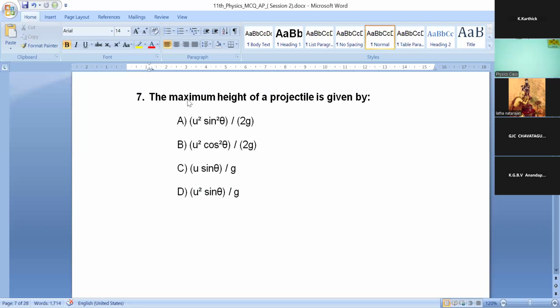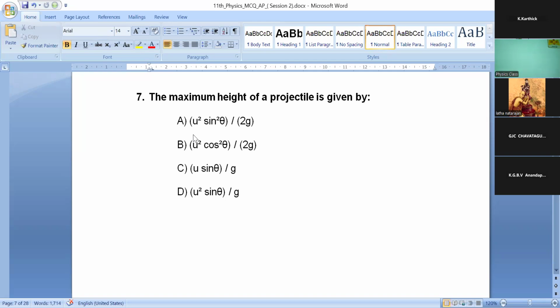The maximum height of a projectile is given by, another question related to projectile motion. The maximum height of the projectile is given by option A, u square sin square theta by 2g. Option B, u square cos square theta by 2g. Option C, u sin theta by g. Option D, u square sin theta by g. Which one is correct?